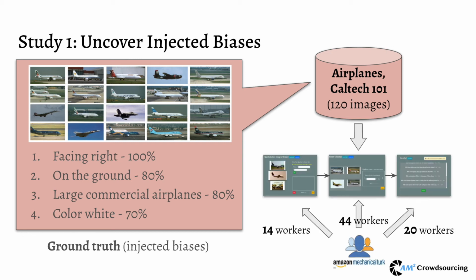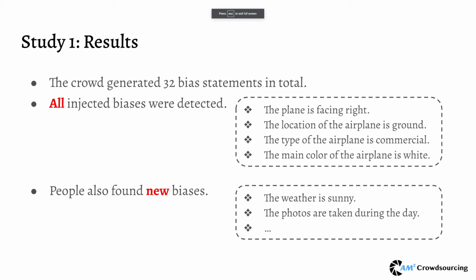For the crowdsourcing results, after that, we released the tasks for each step on Amazon Mechanical Turk crowdsourcing platform and collected inputs from crowds until each image or question is reviewed by at least one worker. The results of Study 1 show that the crowds generated 32 bias statements in total, and not only 4 injected biases were detected, crowds also found some additional biases in the images, such that the weather in most images is sunny and the photos are taken during the daytime.